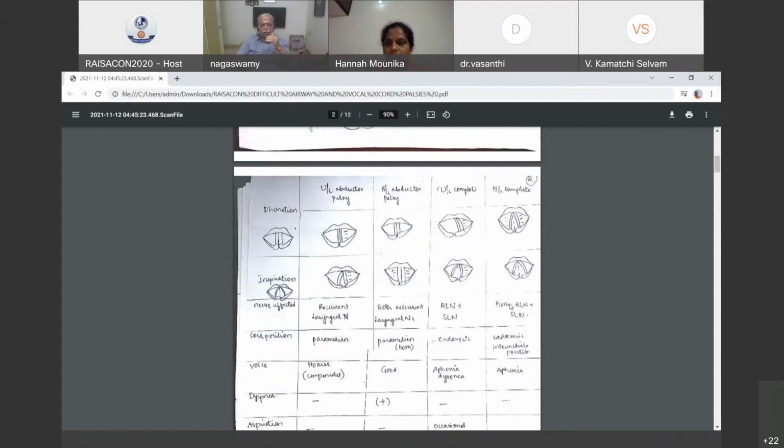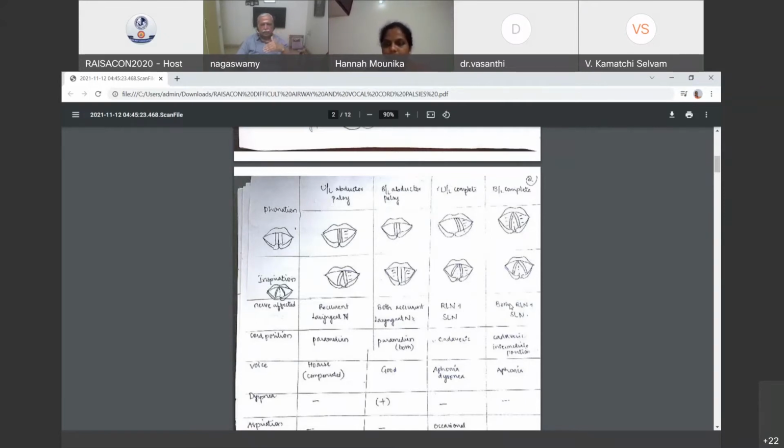And next you can write what are all the different types of palsies. It can be partial unilateral, complete unilateral, partial bilateral, complete bilateral. These are the 4 types that you normally come across. Unilateral partial, unilateral complete, bilateral partial, bilateral complete. The bilateral partial is the most dangerous, because abductors will be paralyzed and adductors will be only acting, and that will be causing complete obstruction. So that is the most dangerous.